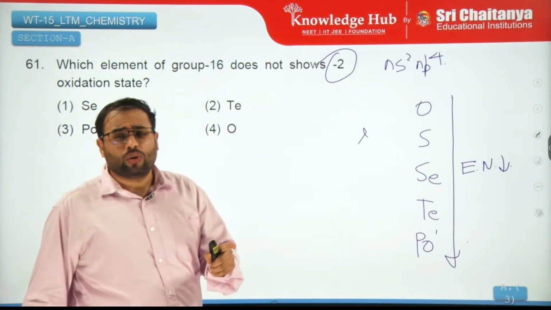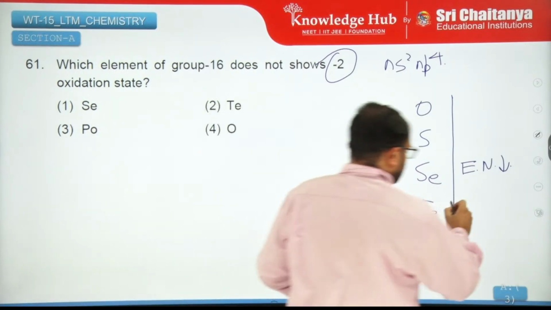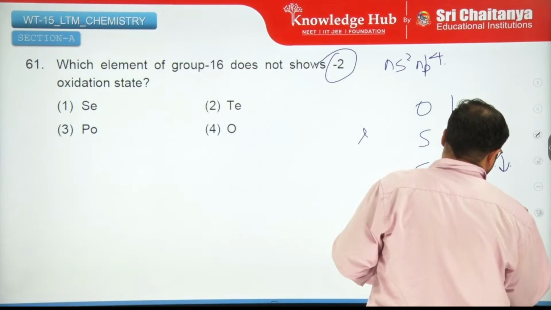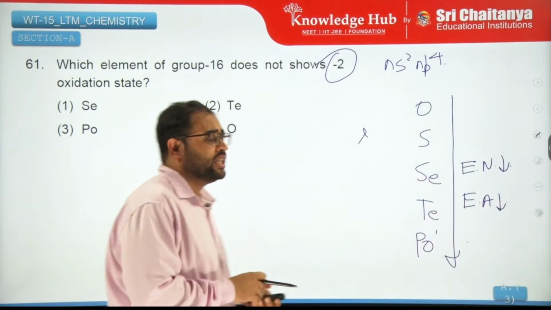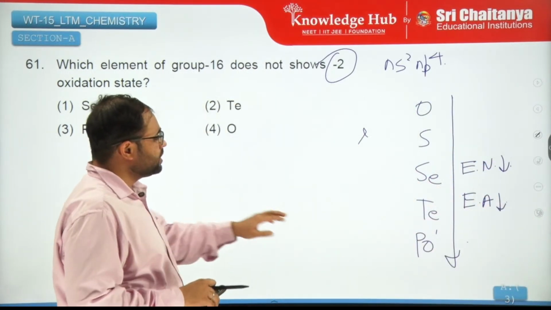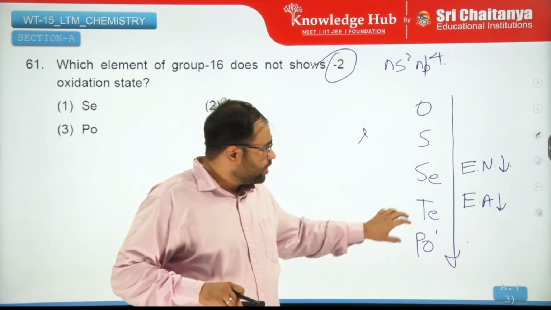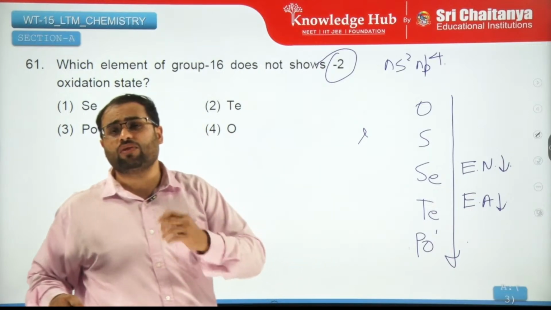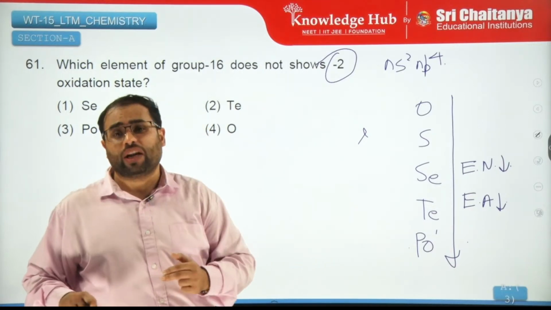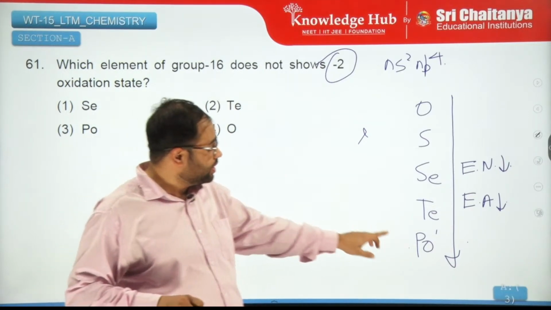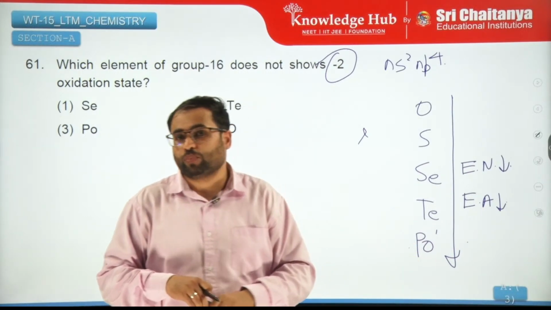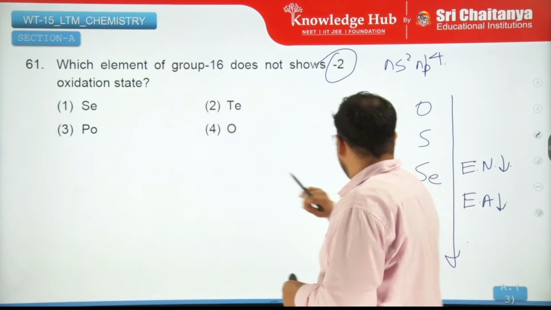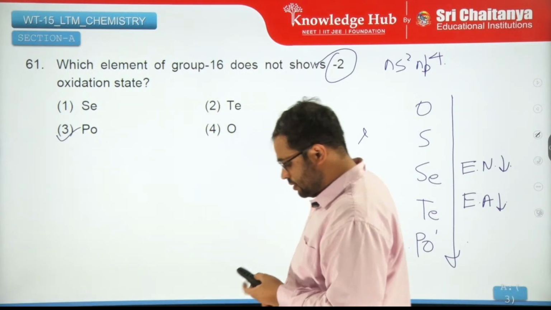Also, your electron affinity decreases. Attraction for electrons decreases. So for the -2 oxidation state, attraction for electrons is minimum in polonium, and -2 is achieved when you gain 2 electrons. So that gaining will be most difficult in polonium. So polonium, if it is there here, will be the correct answer.